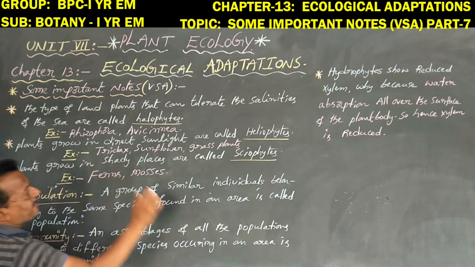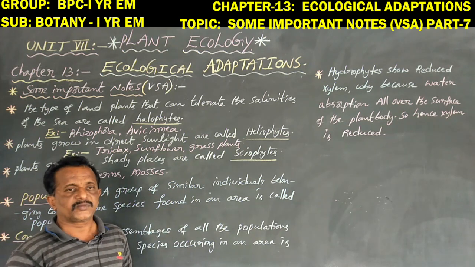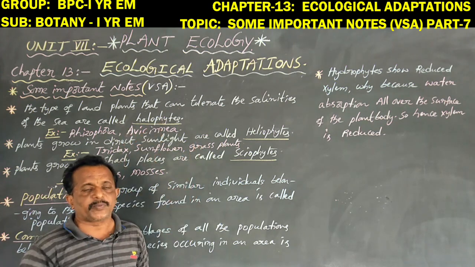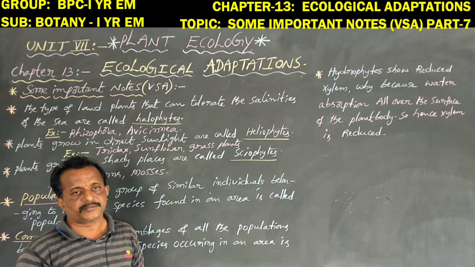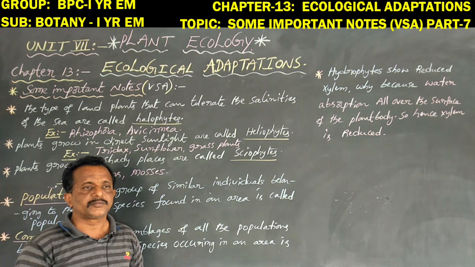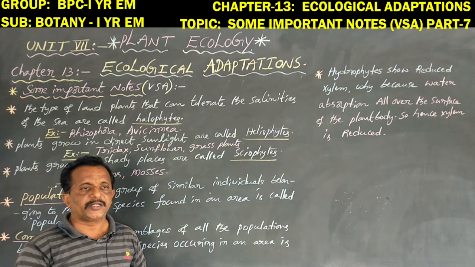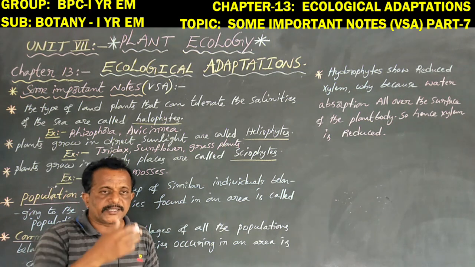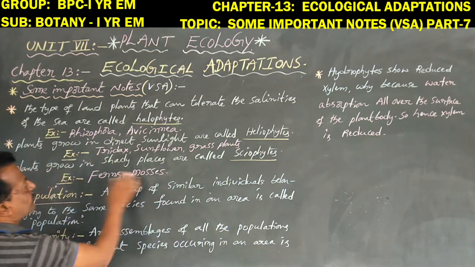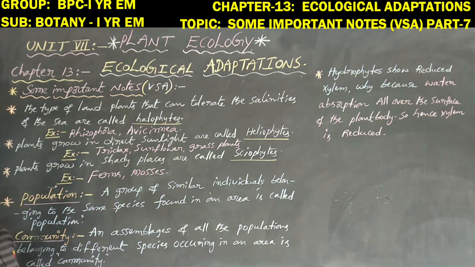Some plants grown in sandy places are called xerophytes. Some of the smaller plants are generally grown on larger plants, larger trees. Especially some plants grow near the neem plant, near the banyan tree, near the bamboo plant. Some smaller plants are always grown on larger plants. That is, plants grown in sandy places are called xerophytes.